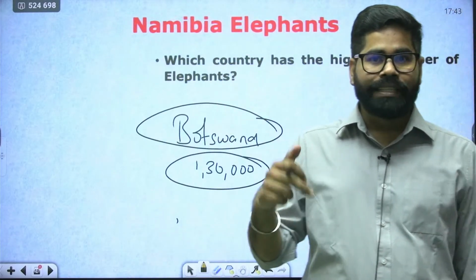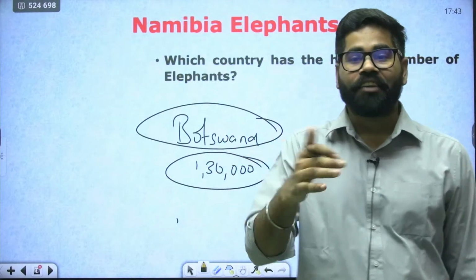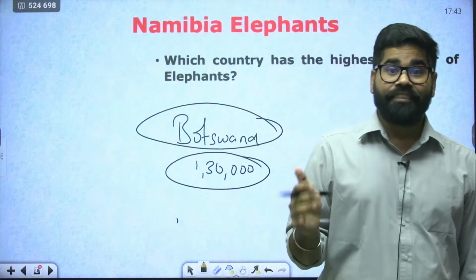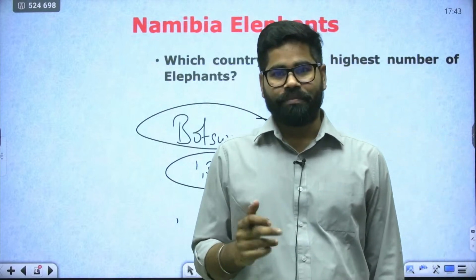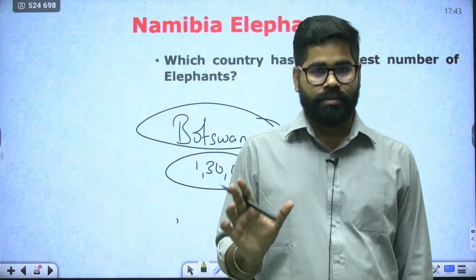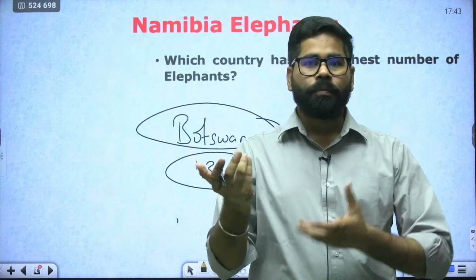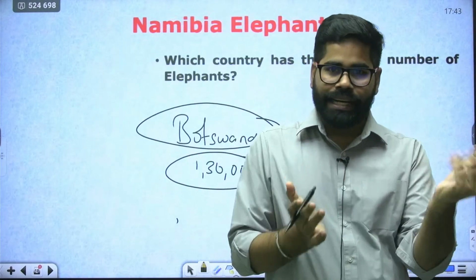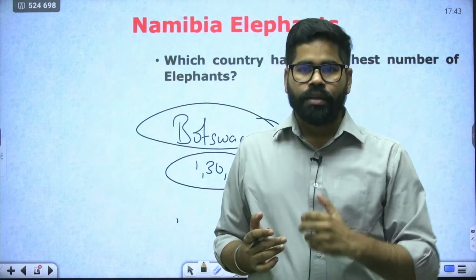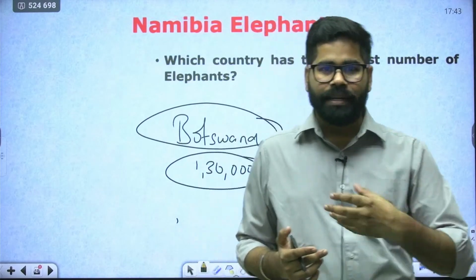Elephants are herbivorous in nature, means they will require huge amount of plants. Suppose you have your lunch time or dinner time, you eat for 10, 20 or 30 minutes.